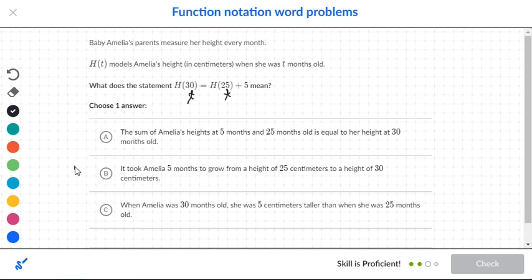See, I think B just sounds bizarre. It took Emily 5 months to grow from a height of 25 centimeters to a height of 30. I think that one's backwards. So I believe it's going to be either A or C. Well, A says the sum of Emily's 5 months and 25 months old is equal to her height at 30. Well, again, that's kind of written backwards. If you look at C, however, it talks about her at 30 months old, and then she was 5 centimeters taller than when she was 25 months old. So I believe C actually phrases that function better. So I would go with C.